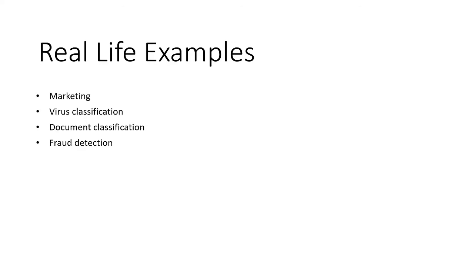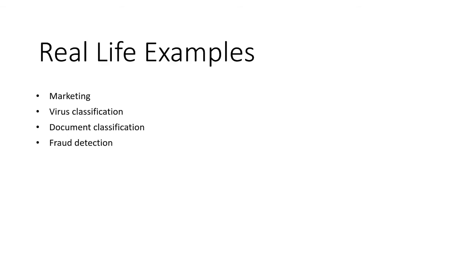The second is virus classification. If we see the present scenario, where we have found a new virus, COVID-19, no one knew about it. The scientists study those viruses, they study their genomes, their nomenclature, and then after doing some research, they found out that it belongs to the family of SARS or the other coronaviruses. So this is a case of unsupervised learning.